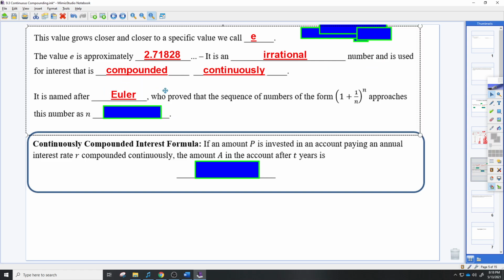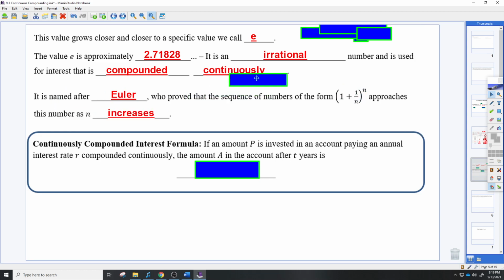Some person hundreds of years ago proved that this sequence of numbers here, if you just change the n value like we've been doing, as you get bigger and bigger, this number approaches 2.718 as you keep increasing the n. So as n increases, it keeps getting closer and closer to this number here. So he proved that.